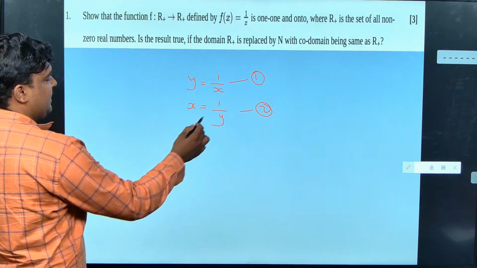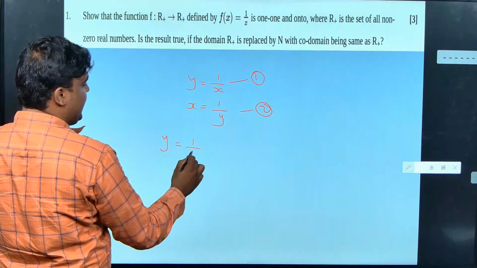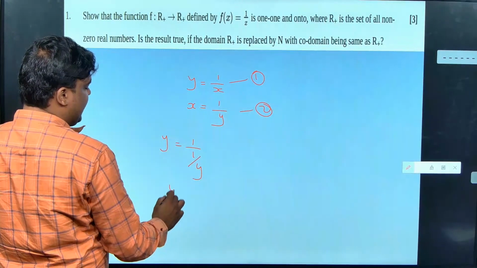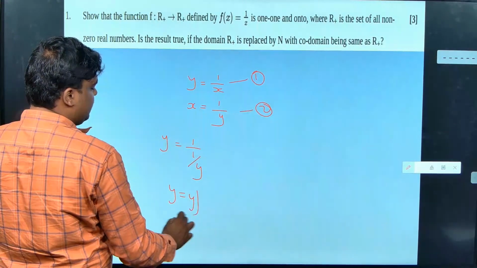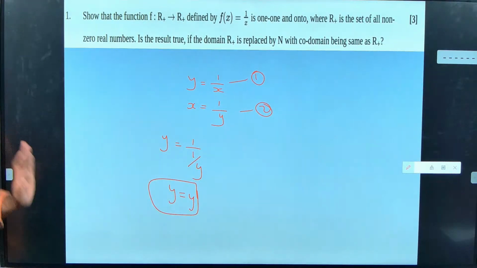So what happens? In the place of x, I'll put 1 by y. So y is equal to 1 by y. So whether I got y equal to y? Now then it is onto function. I'll say y.